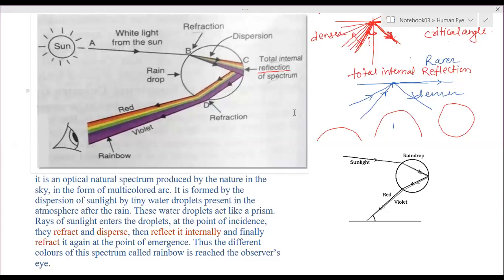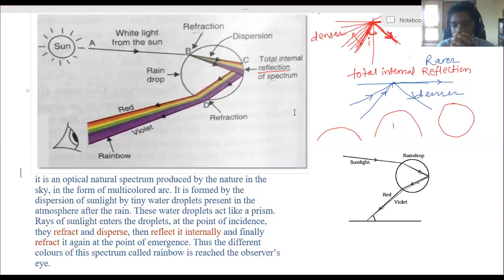Adrika? Adrika, can you tell? Adrika, are you there? Yes, ma'am. What do you mean by refraction? No idea. Very nice. Roshita?